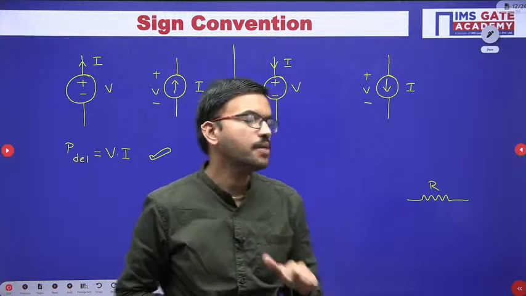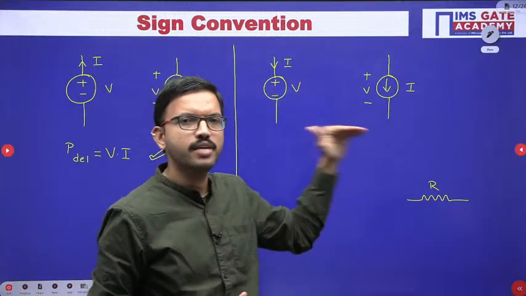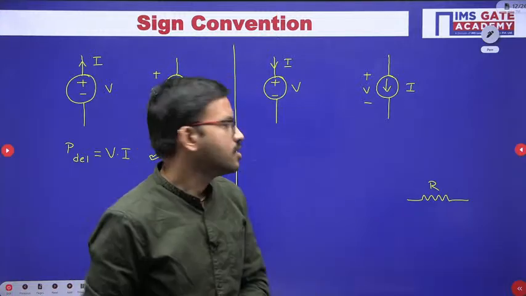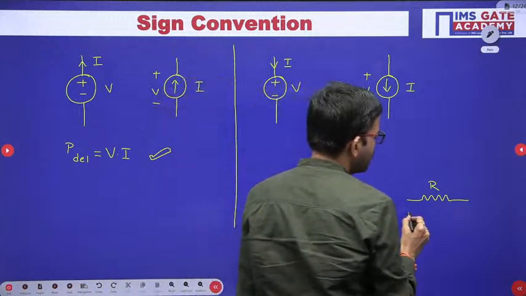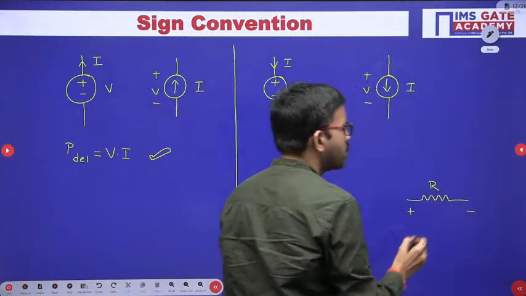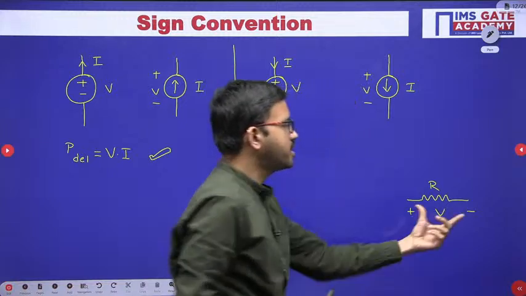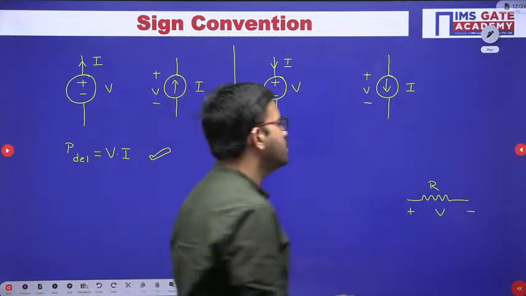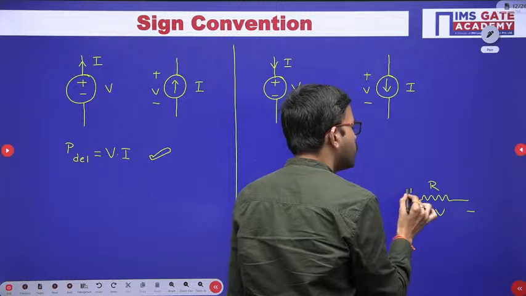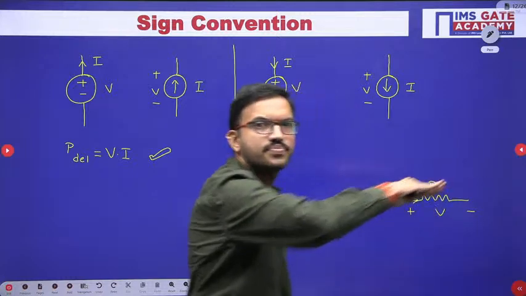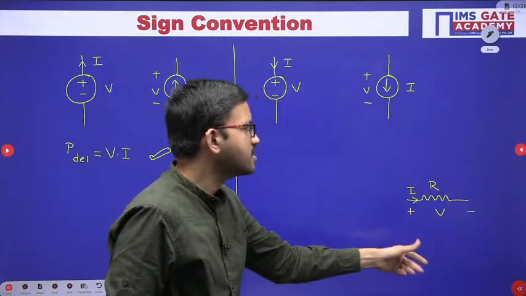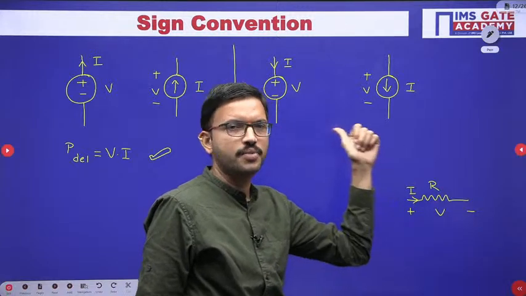In the same way, current flows from high potential to low potential. So say I consider the voltage polarities across the resistor like this. That means here current will obviously flow in this direction. Suppose I mention plus here, minus here, then accordingly current will flow the opposite way.